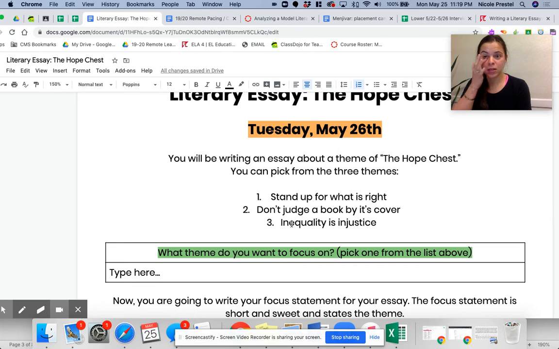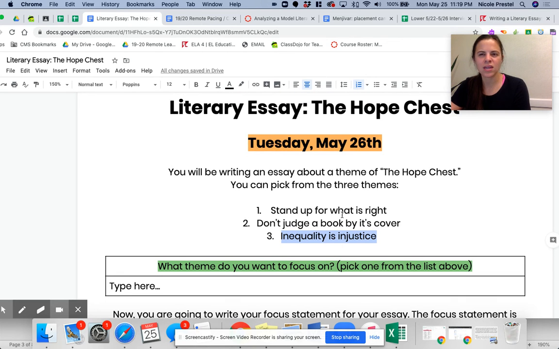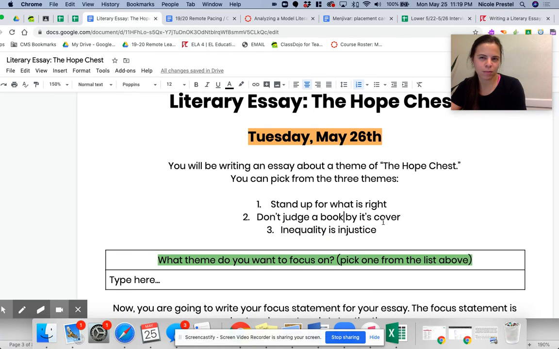So before you jump into this document that I'm showing you, I want you to think about which one of these themes you want to choose. If you had to write an essay about this book, which one of these do you think you could find the most evidence for? Tell me in the box.